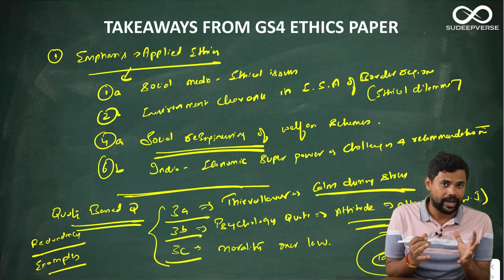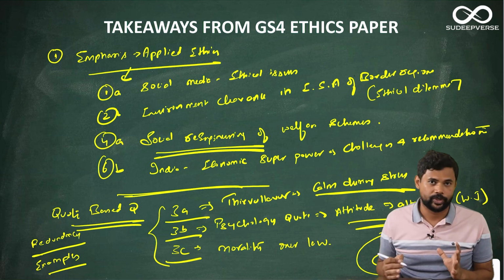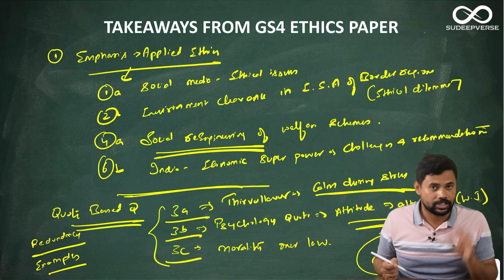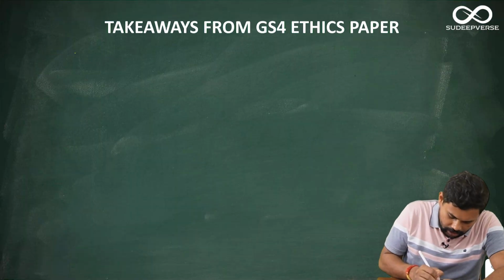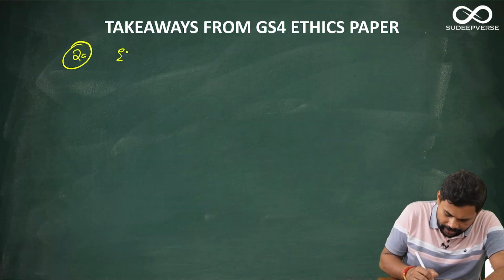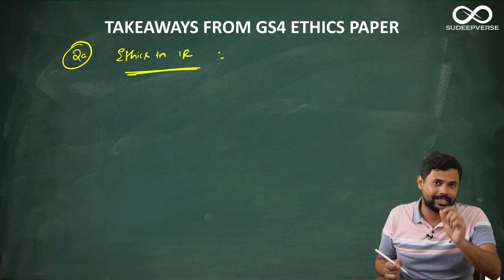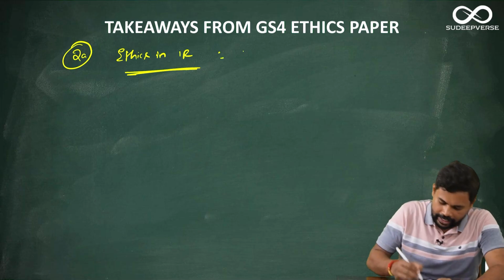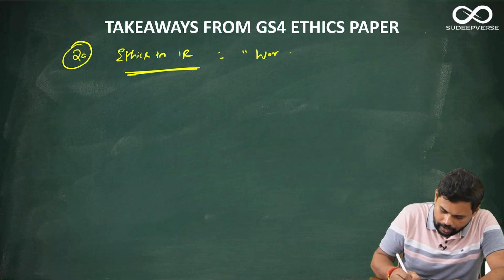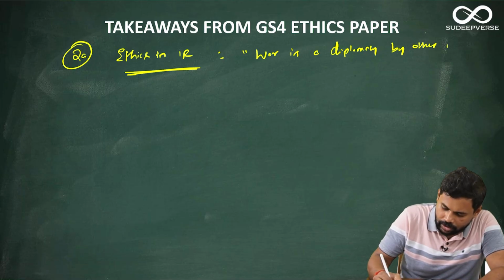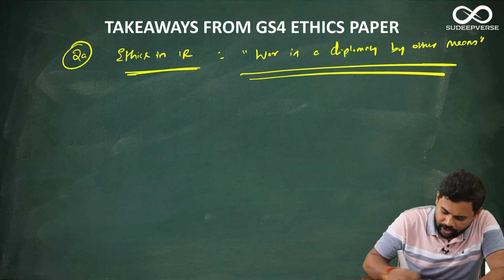Now, after looking at the applied ethics questions and code-based questions, one question will always be asked in the realm of international relations in ethics. This time they asked that question in 2A: ethics in international relations. They asked about a thinker who has given the quote, that is Karl von Clausewitz. He has said that war is a diplomacy by other means.